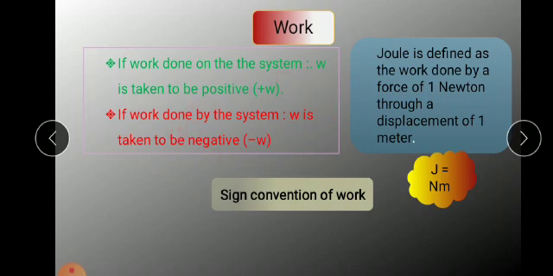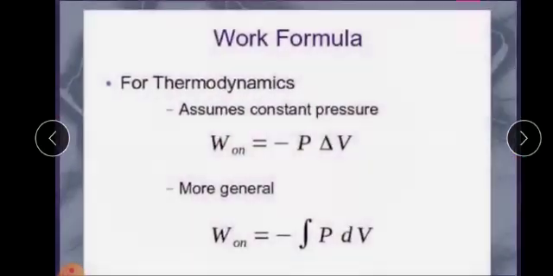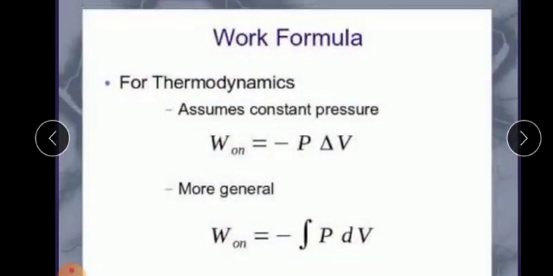Suppose an ice cube starts melting or a candle starts burning. The system is working here. So the system is working here means the work is done by the system. So we can say it is a minus W. Suppose this work is done on the system, we are doing some work on the system, it is plus W. So we can say this system has minus W as well as plus W. This may be work done on the system as well as work done by the system.